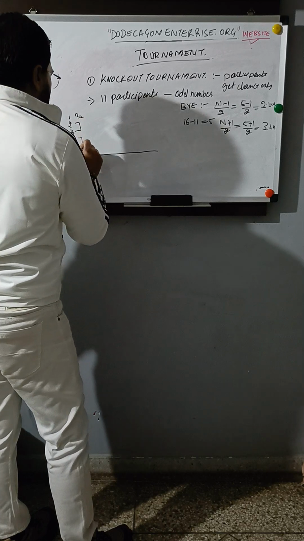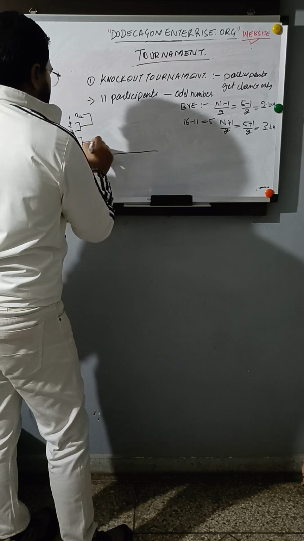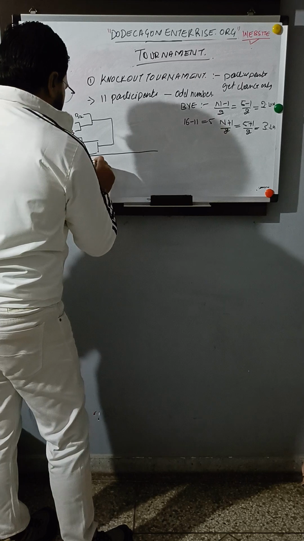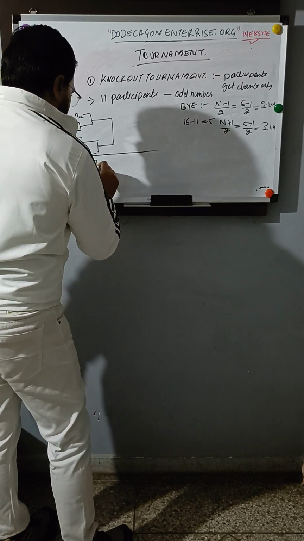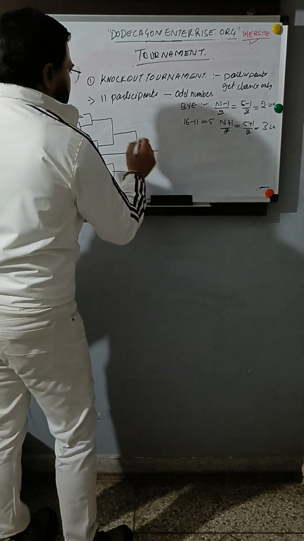That means these teams are going to play the first matches in the first round, then the second round is going to be played by those who are getting byes, and then the final match is going to be played by this team.